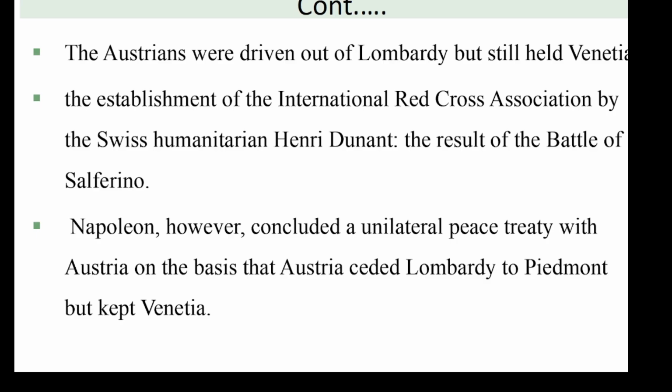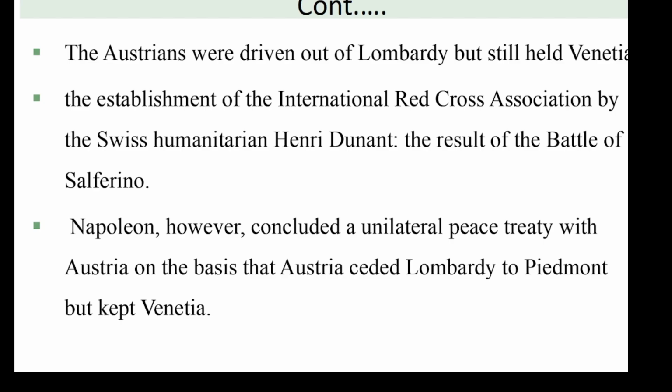Another consequence of the Battle of Solferino was the establishment of the International Red Cross Association by the Swiss humanitarian Henry Dunant, fought in 1859. The internal consequence was Lombardy's acquisition, the defeat of Austria, while the international consequence was the establishment of the Red Cross Association, founded in 1859 by a person called Henry Dunant.